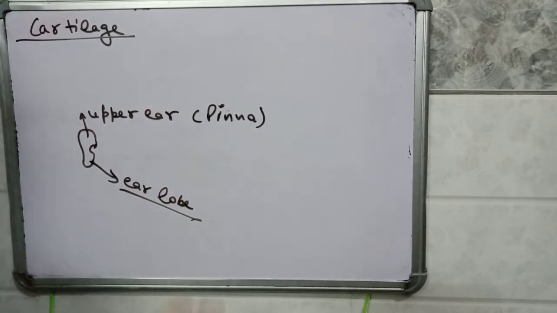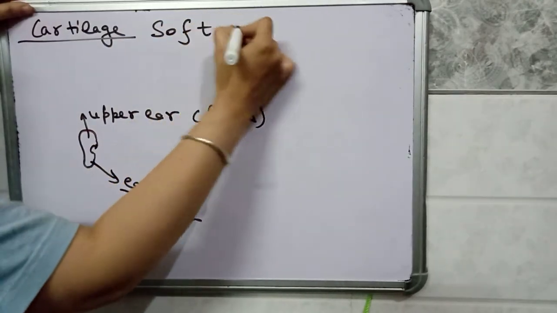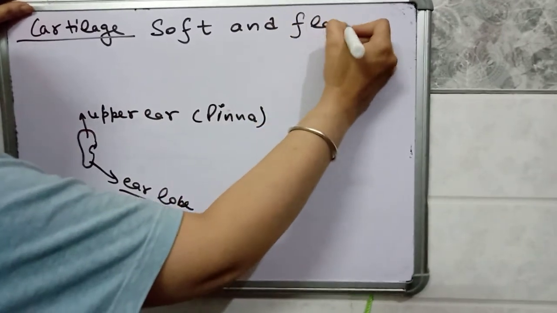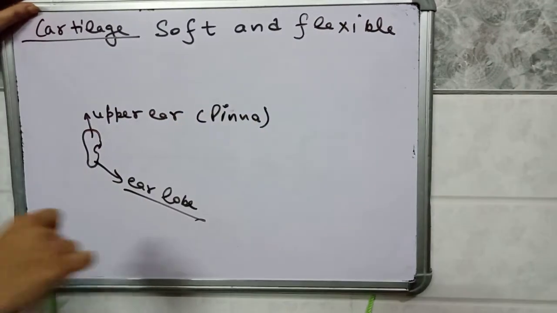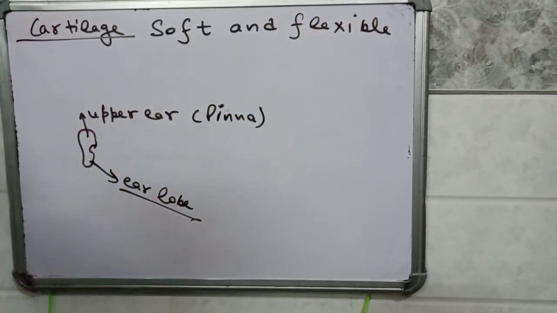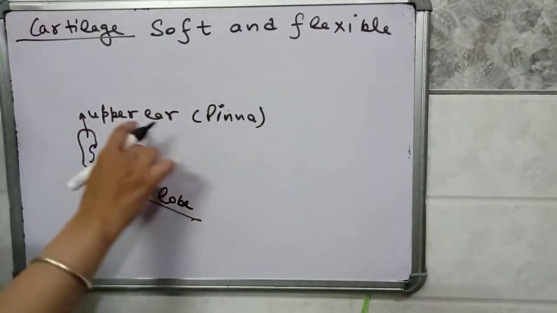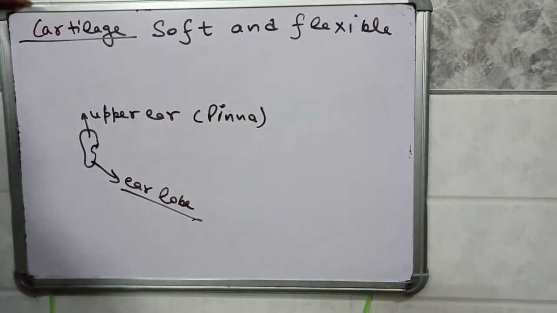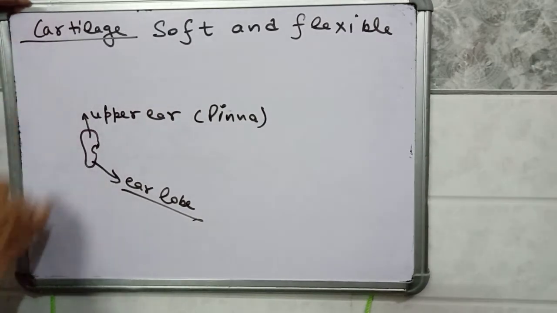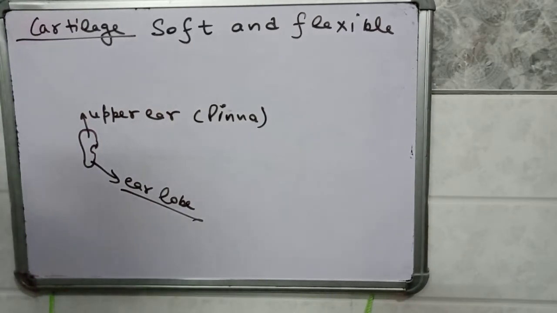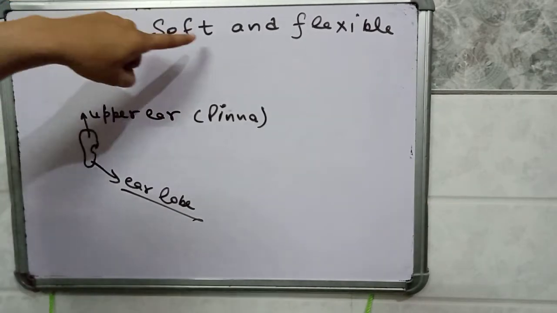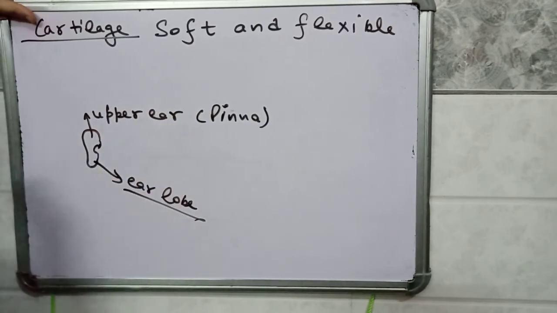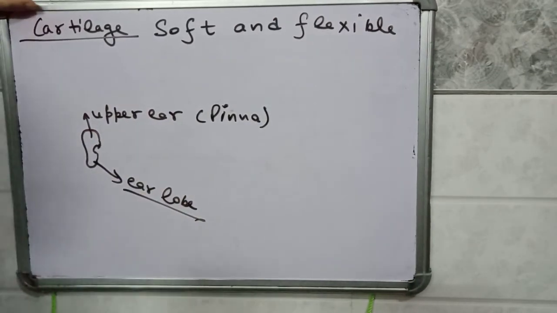Cartilage is a soft and flexible bone, unlike the bones in other parts of the body. It is present in the upper ear, due to which our upper ear can easily move.